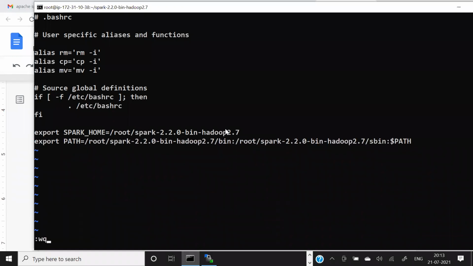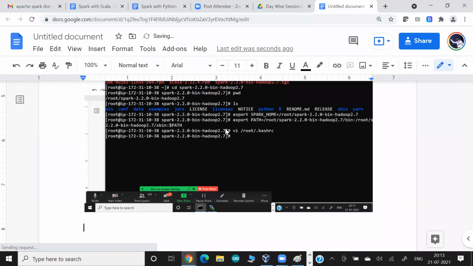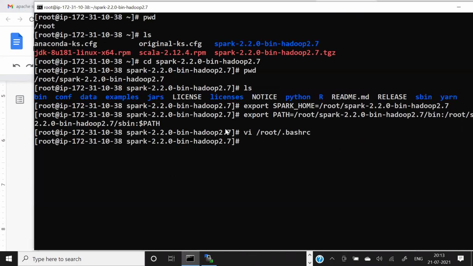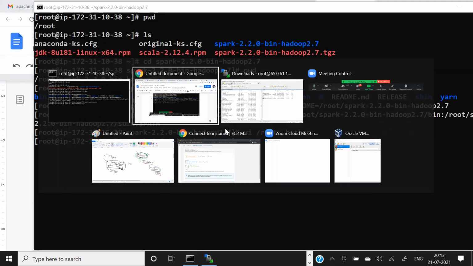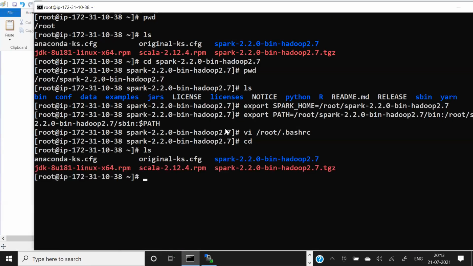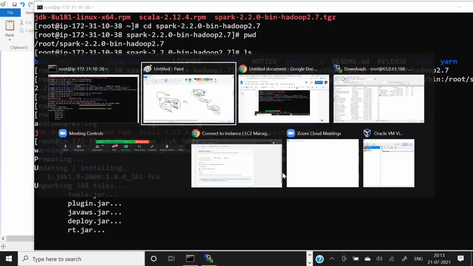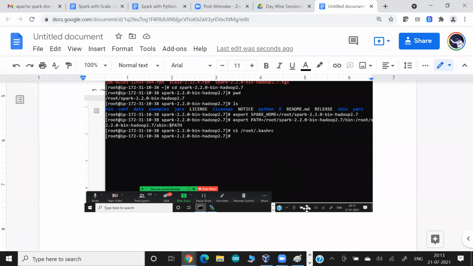So that's all. It has been permanent. So till here we have done already. Now after this, Spark has been installed. But if you want Spark to work, you install Java. In my case, I already have Java. It is an RPM, so I can install the JDK the same way that we have done in our Hadoop classes.